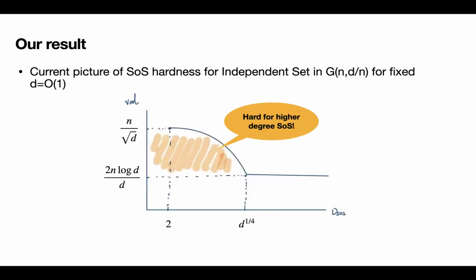And focusing on our work, we also give the picture of sum of squares hardness for independent set when d is constant. We really show that sum of squares of degree less than d to the 1/4 fails to solve this max independent set question for random graphs from G(n, d/n). And here is a general sketch of the curve for the SOS value.